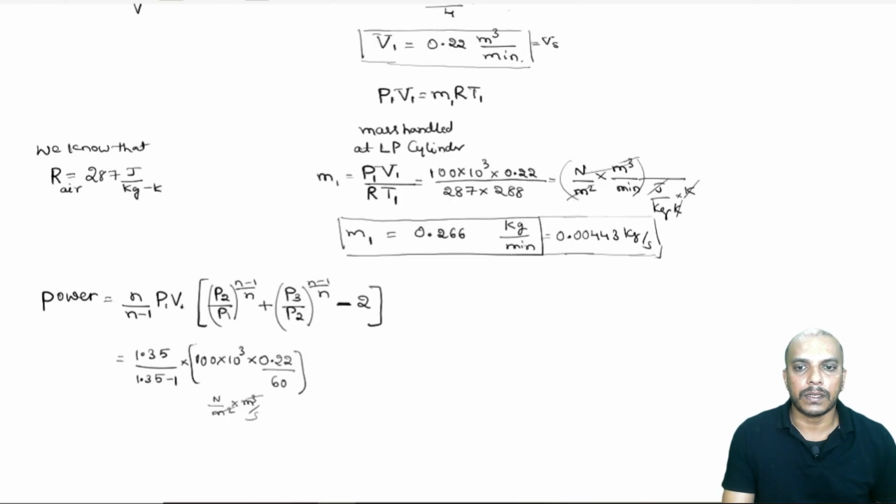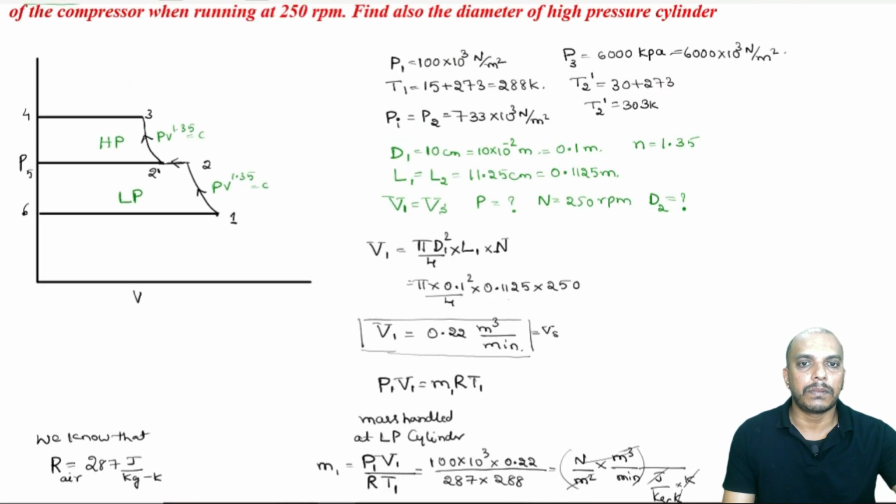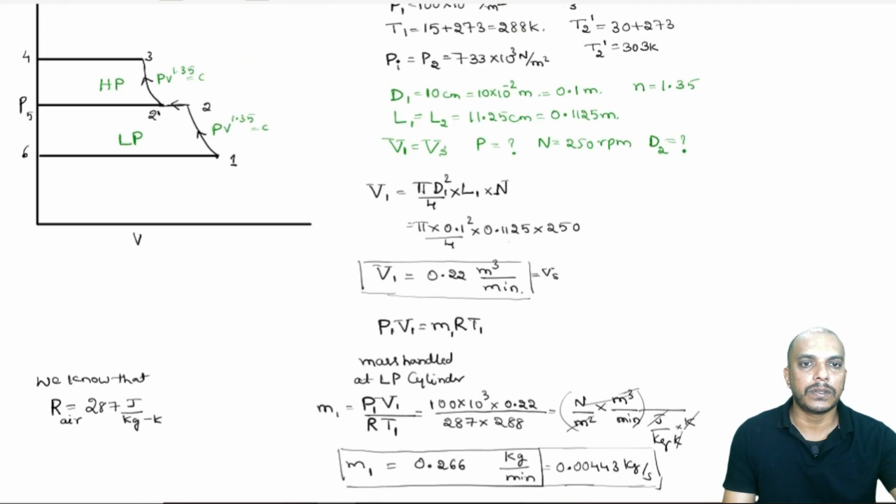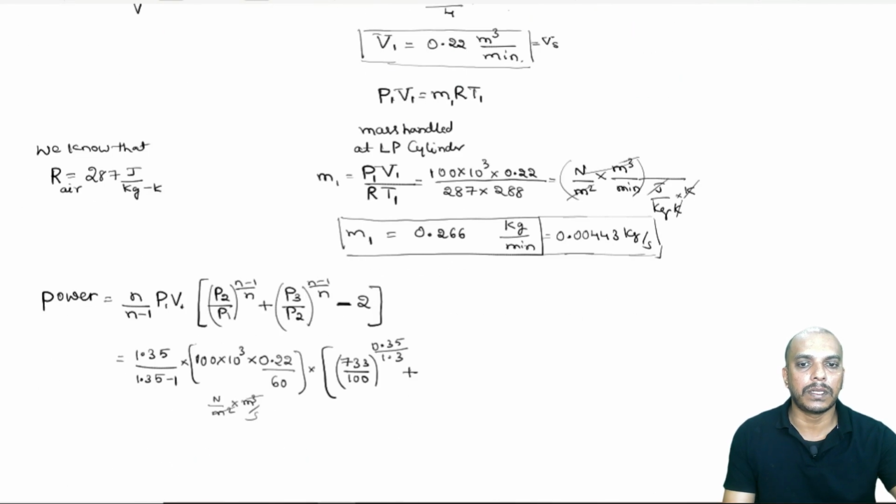Now, P2 by P1. Do we have intermediate pressure? I think we do have intermediate pressure, 733 into 10 power 3. So, that is 733 divided by 100. I am not multiplying it by 10 power 3, that will be anyhow cancelled out. So, this is 1.35 minus 1, that is 0.35, divided by 1.35, plus, now delivery pressure is also known to us, 6000 into 10 power 3.